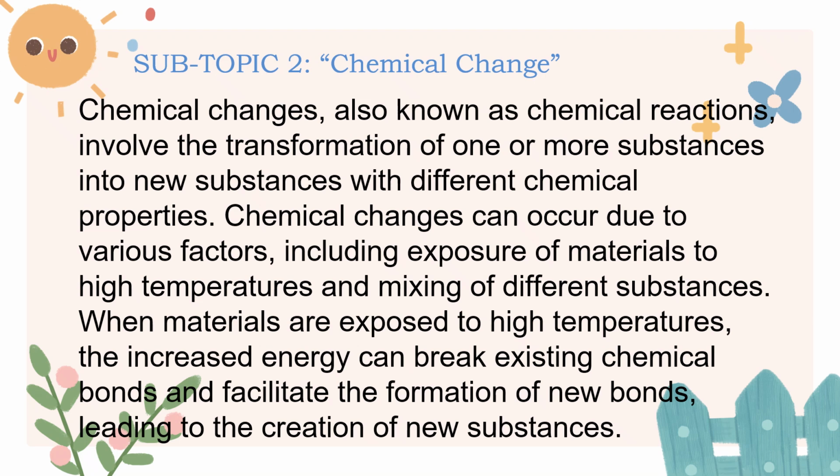This statement means that a chemical change is when something new is made. The materials mix or get very hot and they change into something else. So, unlike physical changes where the material stays the same, in a chemical change, it becomes a new substance that you cannot change back easily. So, for example, when you cook an egg, can you make it raw again? No, because a new substance is formed. That's a chemical change.